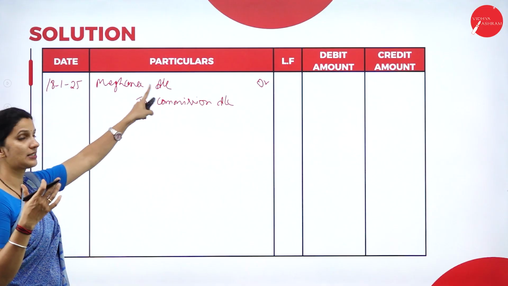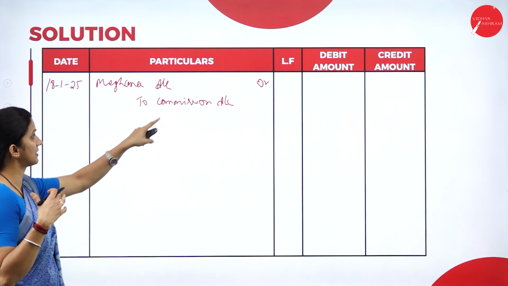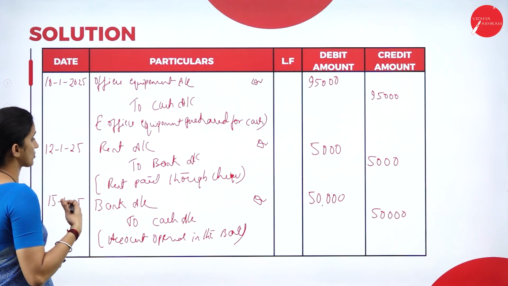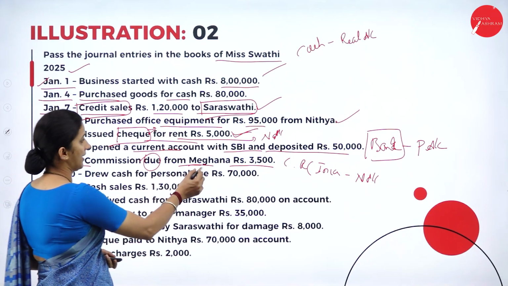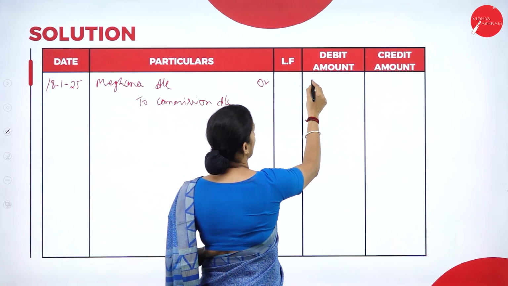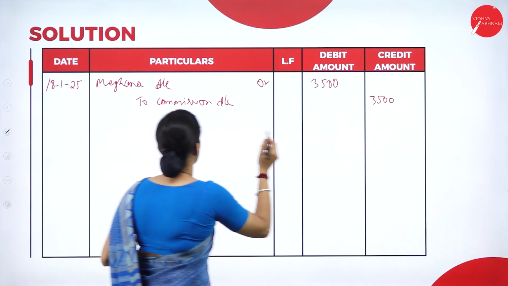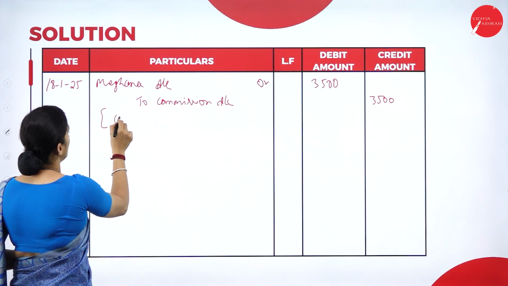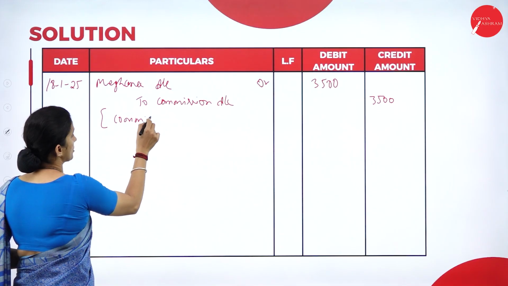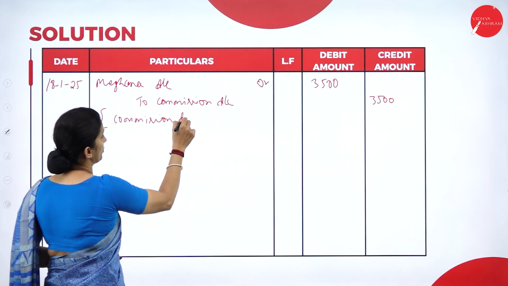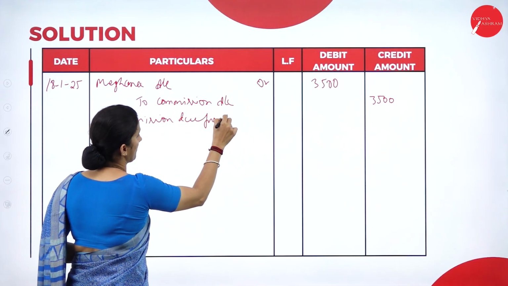So Meghana's account will be debited. Meghana's account debit to commission account. The amount here is 3,500. Being commission, narration: commission due from Meghana.